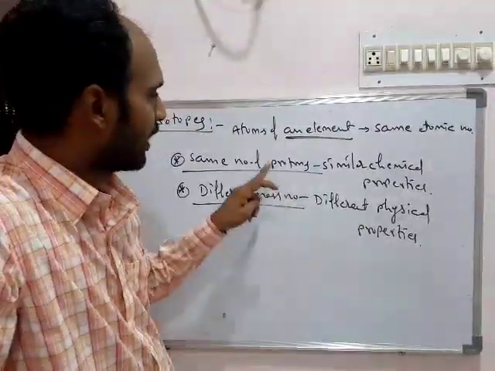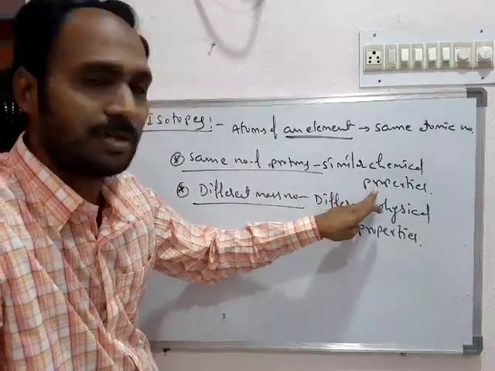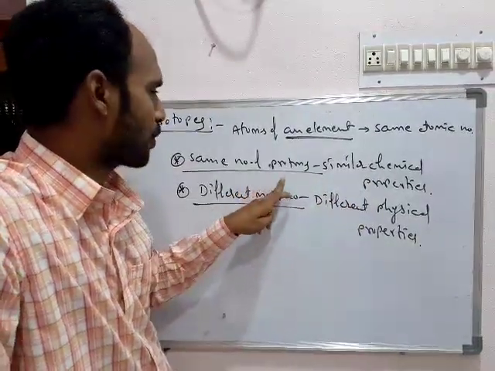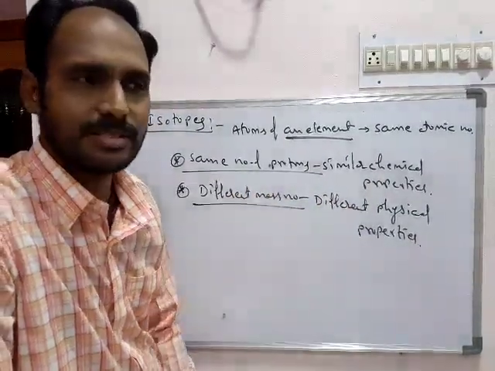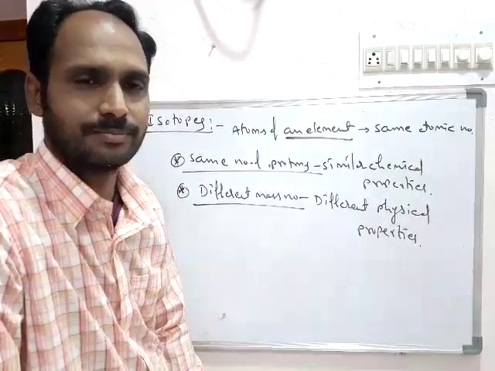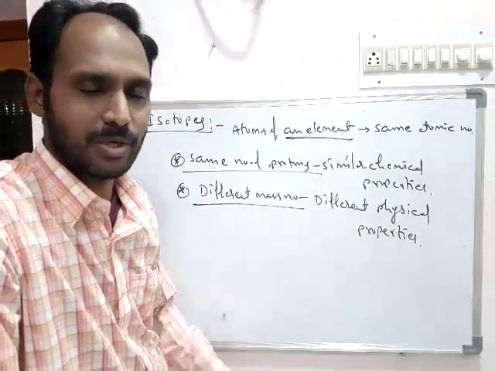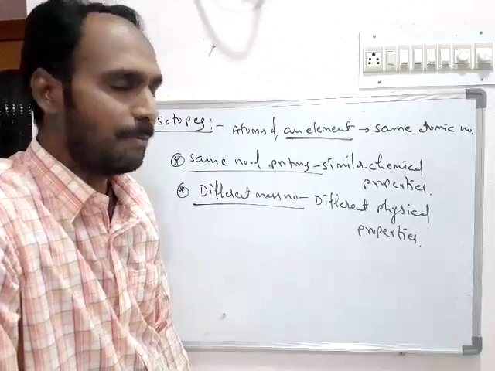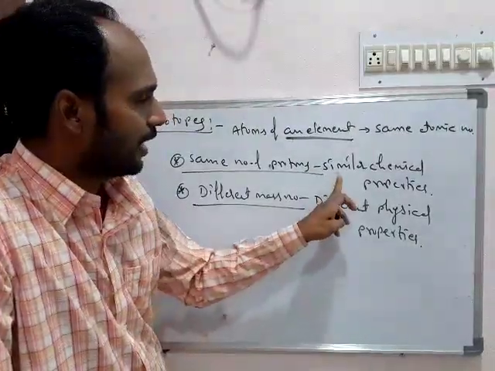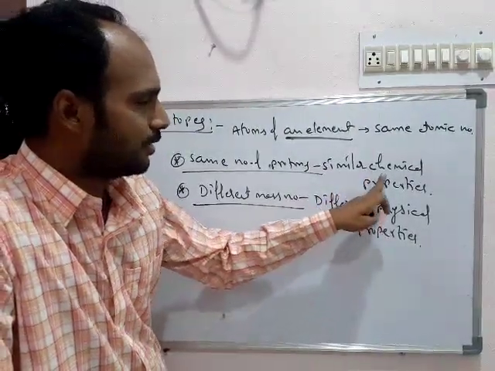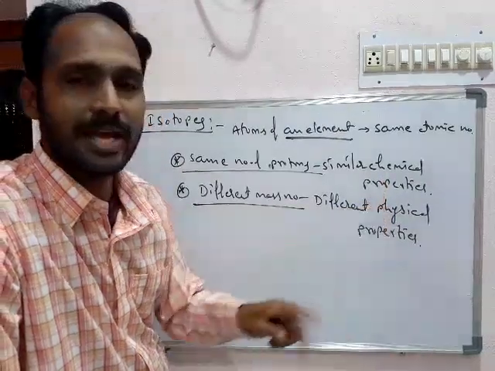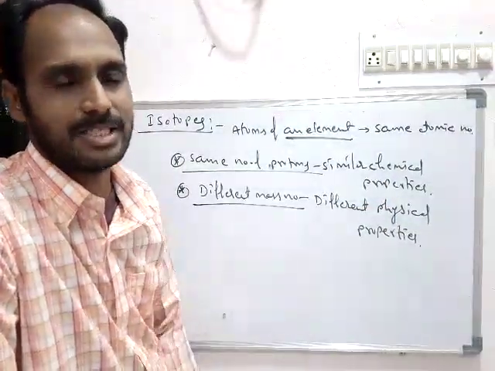Here, the important one is they are having similar chemical properties because they are having the same number of protons, and one of the other reasons is the same number of electrons and same electronic configuration. But even though they are having similar chemical properties, their chemical reaction speed is different.